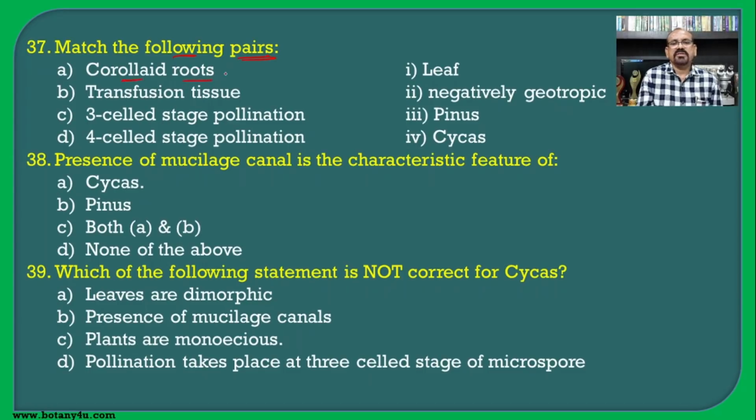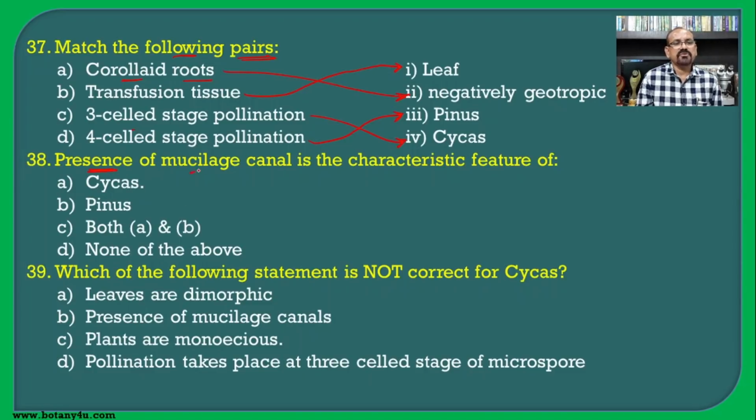Coralloid roots, that we have seen earlier, are negatively geotropic. Transfusion tissue is a characteristic feature of the leaf of Cycas. Then three-celled stage pollination takes place in Cycas and four-celled stage in Pinus, and hence they are correctly paired.